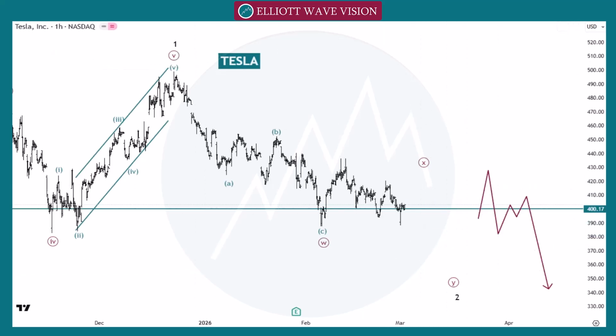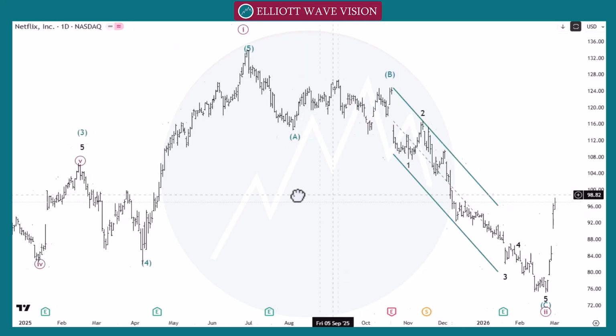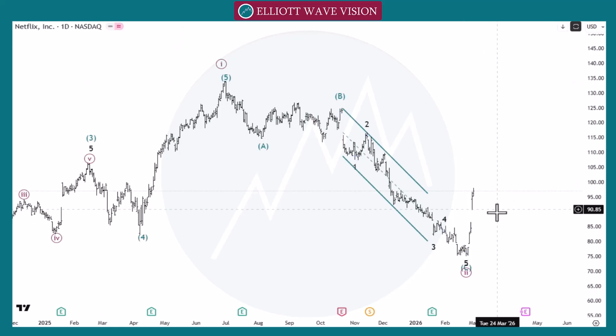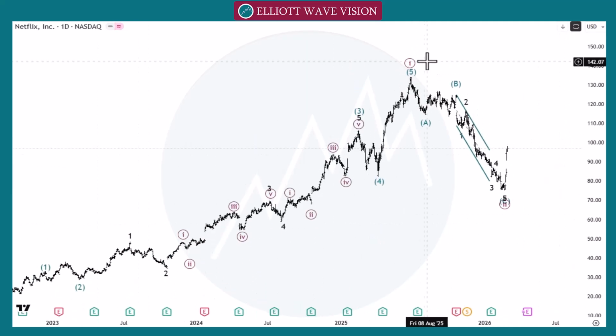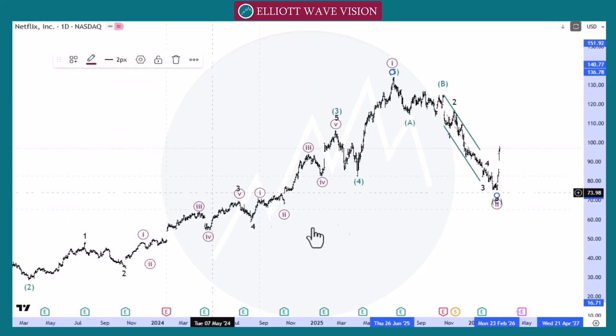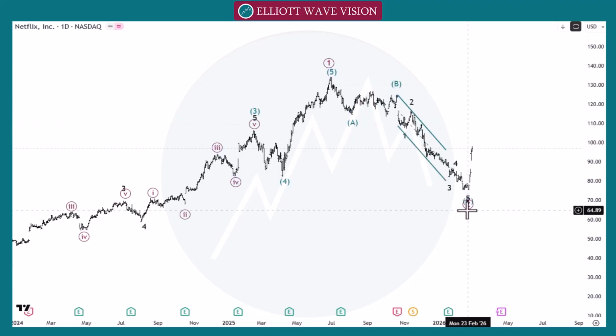So let's check our last pair Netflix in daily time frame and in lower time frame. As we discussed in our last week video, market is ready to go towards the next point. Market may complete this wave or be near to completing it at this 80 or 75. So we count this structure, this strong move as a brown wave 1, then brown wave 2, like this. So we count this move as a brown wave 1, then wave A, wave B and wave C. We change the inner count, this numbering.